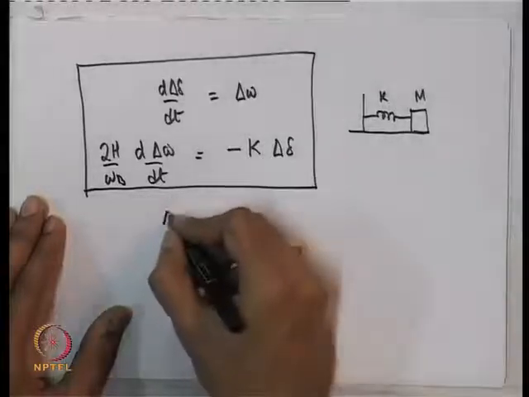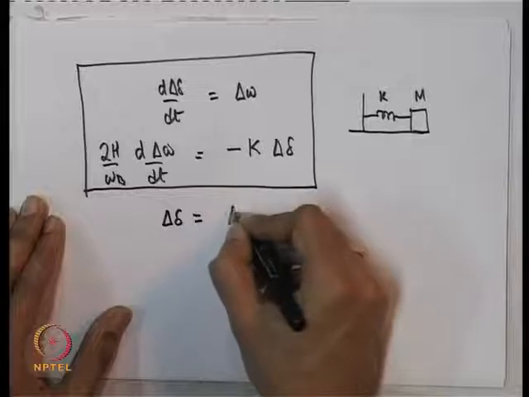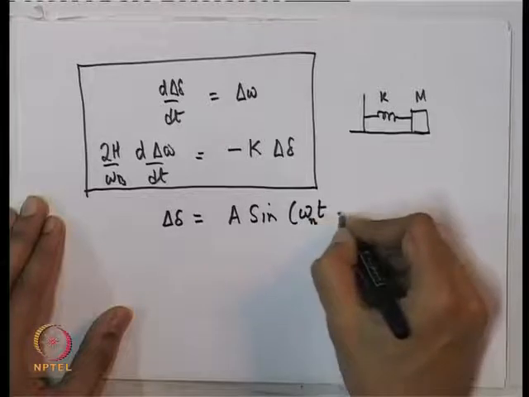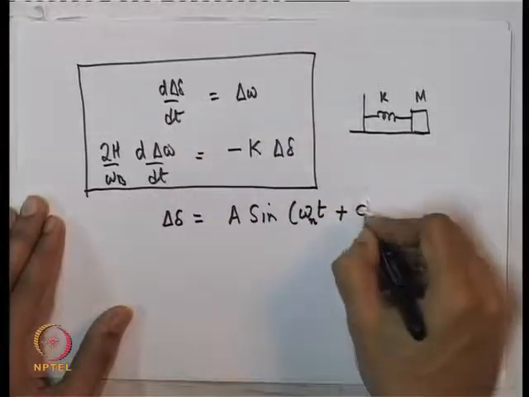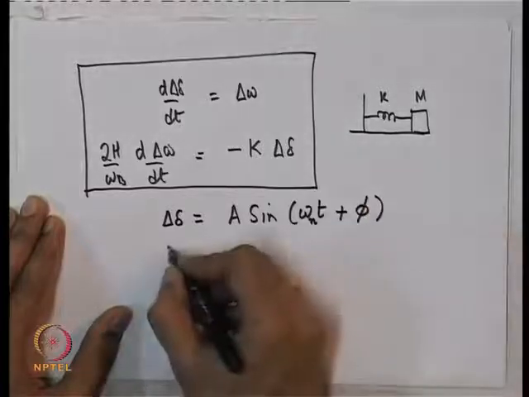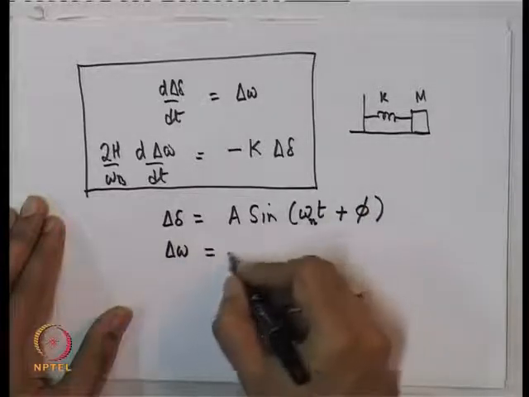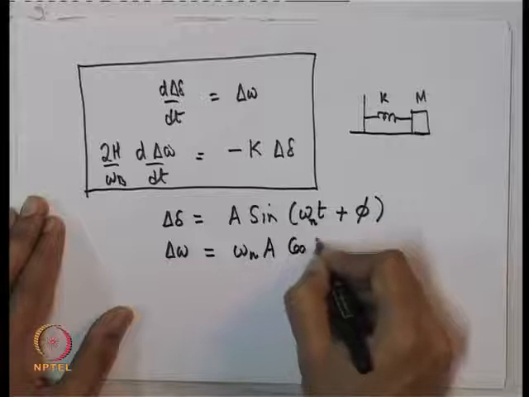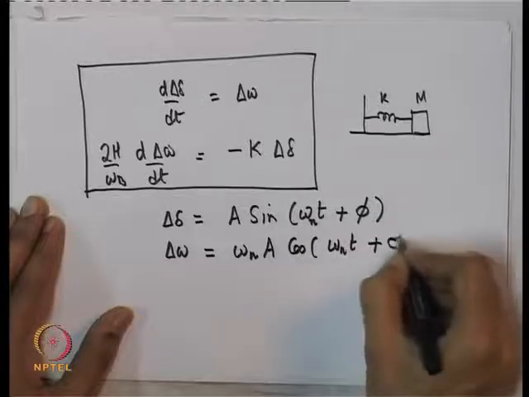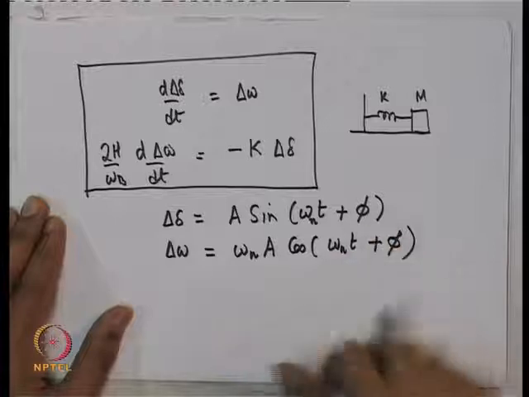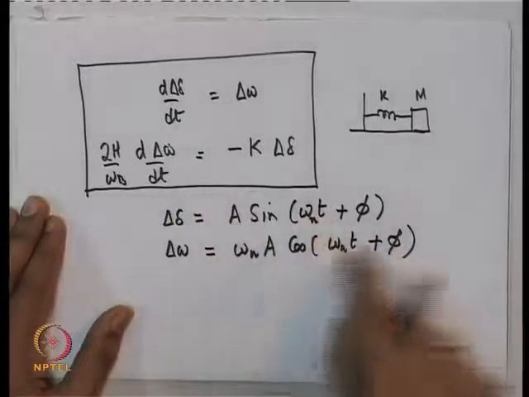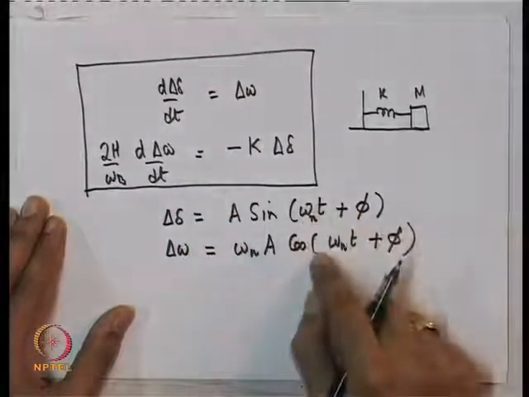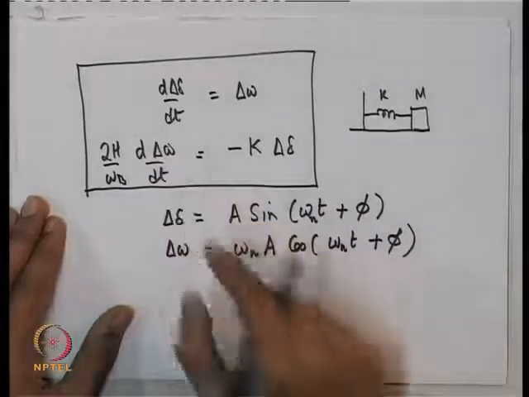So, let us say delta delta is equal to A sin of omega n t plus phi. I will call this omega n, a different omega n from the omegas we have been talking of. So, what will be delta omega if this is delta delta? Since this is the derivative, you will have A omega n cos of omega n t plus phi. We do not know what A is, we do not even know whether this is the correct solution or not, but if you plug it in, it actually satisfies this equation. The first one is obviously satisfied, but you just plug it in this equation.